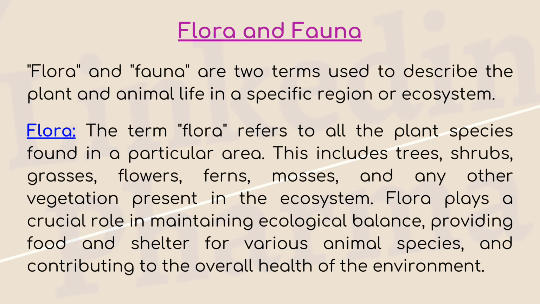Flora and fauna. Flora and fauna are two terms used to describe the plant and animal life in a specific region or ecosystem. Flora. The term flora refers to all the plant species found in a particular area. This includes trees, shrubs, grasses, flowers, ferns, mosses, and any other vegetation present in the ecosystem. Flora plays a crucial role in maintaining ecological balance, providing food and shelter for various animal species, and contributing to the overall health of the environment.